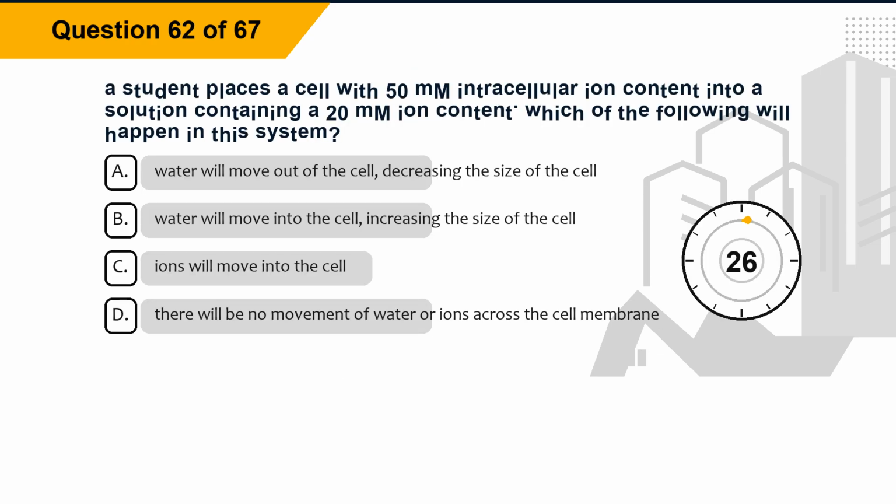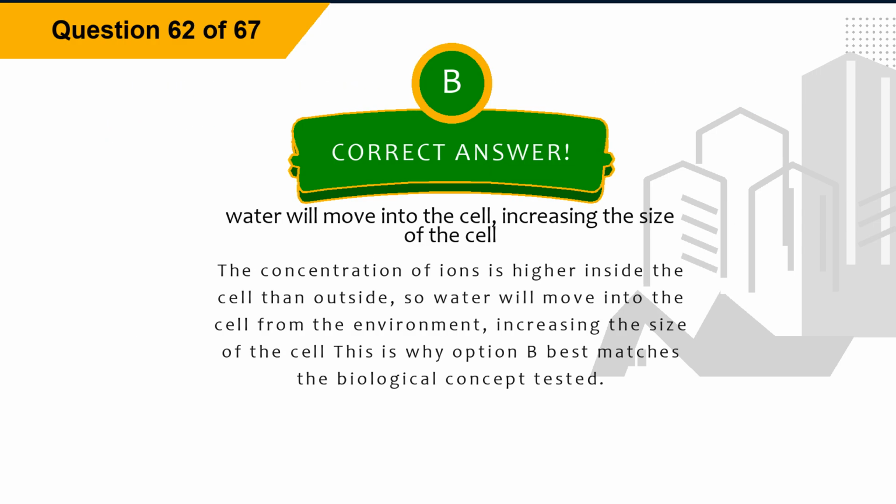Question 62. A student places a cell with 50 mm intracellular ion content into a solution containing a 20 mm ion content. Which of the following will happen in this system? Option A, water will move out of the cell, decreasing the size of the cell. Option B, water will move into the cell, increasing the size of the cell. Option C, ions will move into the cell. Option D, there will be no movement of water or ions across the cell membrane. The correct answer is option B, water will move into the cell, increasing the size of the cell.